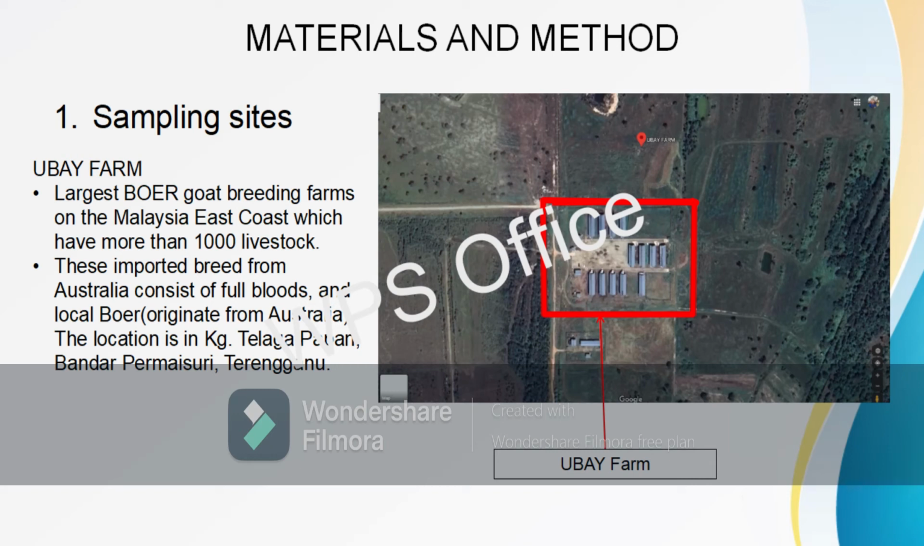Materials and method. The project will run in Ubay Farm, which is the largest Boer goat breeding farm on the Malaysia East Coast, which has more than 1,000 livestock. These imported breeds from Australia consist of full-bloods and local Boer, which originated from Australia. The location is in Kampung Telaga Papan, Bandar Permaisuri, Terengganu.